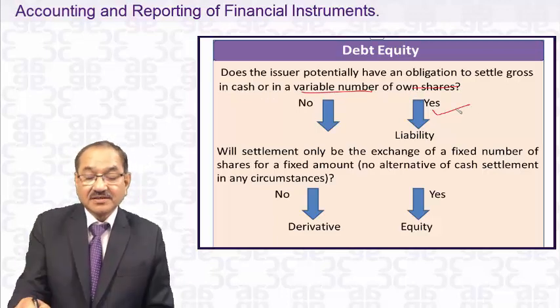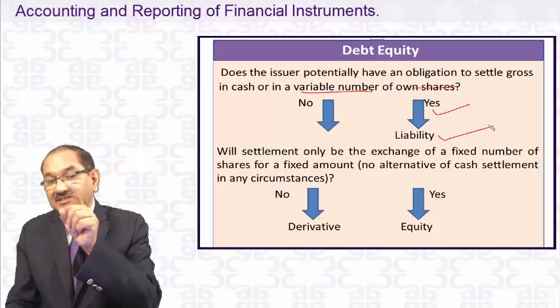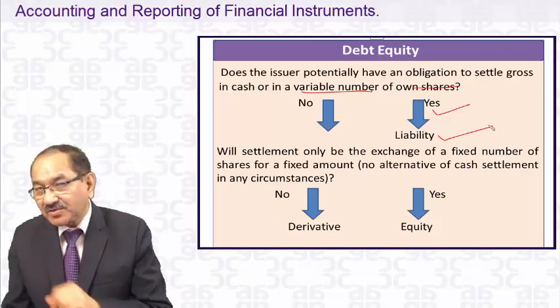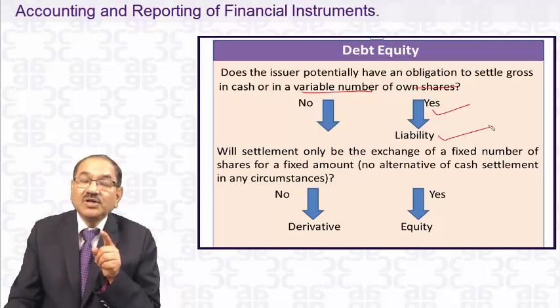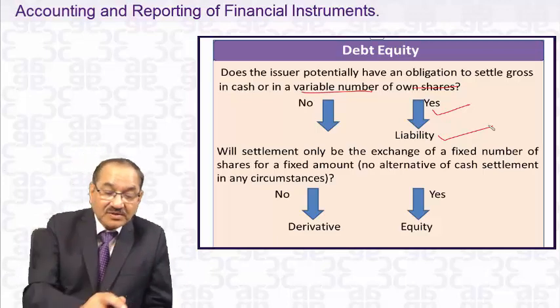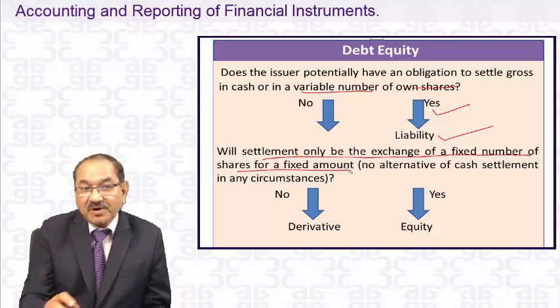If the answer is yes, then it is a liability. When the number of shares was fixed on the settlement date of 31st December 2014, please recall what I told you: M Limited will show it as a liability. And the other way around: will settlement be only the exchange of a fixed number of shares for a fixed amount?